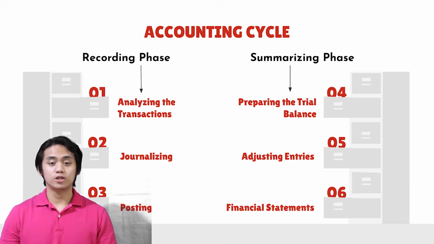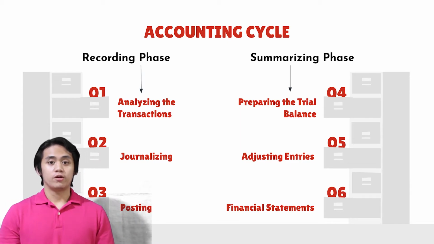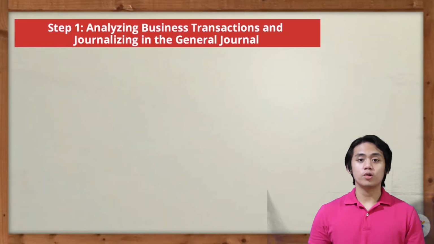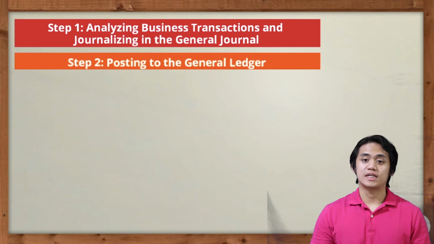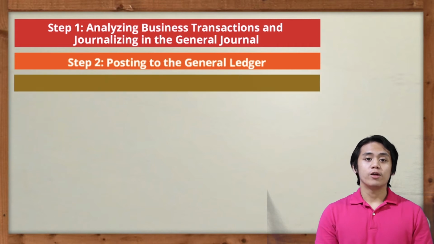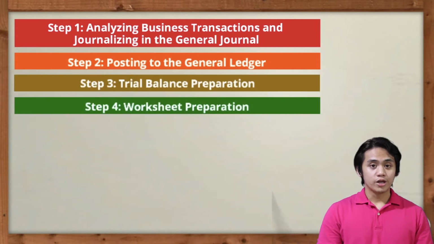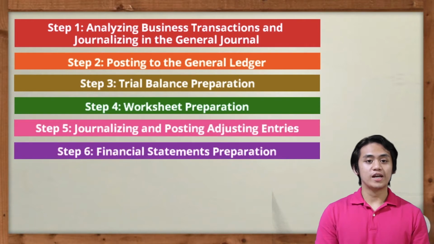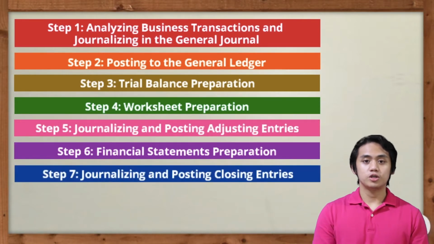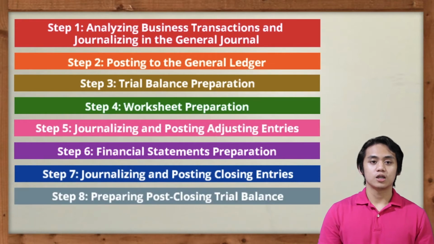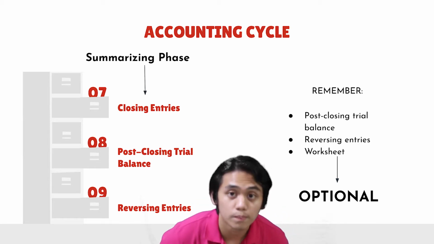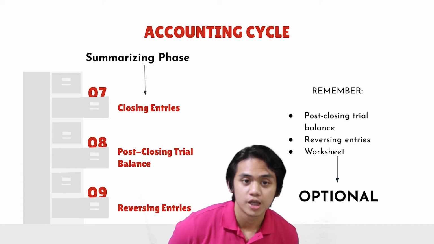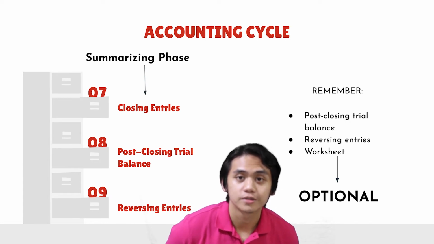This can be classified into two parts, namely the recording phase and the summarizing phase, wherein the former includes analyzing the transaction, journalizing, and posting, while the latter involves an adjusted trial balance, adjusting entries, financial statements, closing entries, post-closing trial balance, and reversing entries. But remember, the post-closing trial balance, reversing entries, and the worksheet are optional.